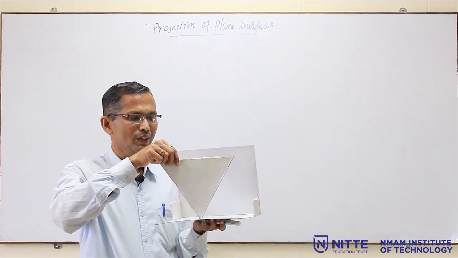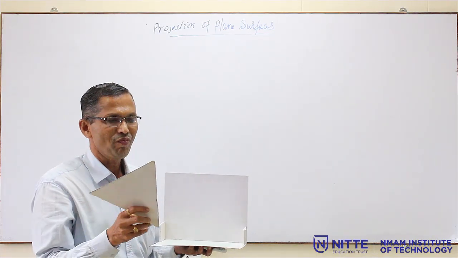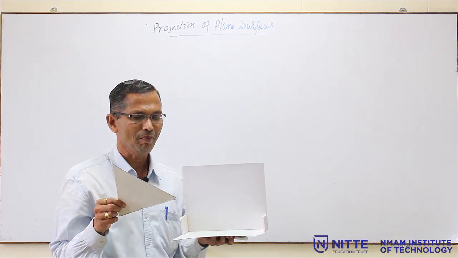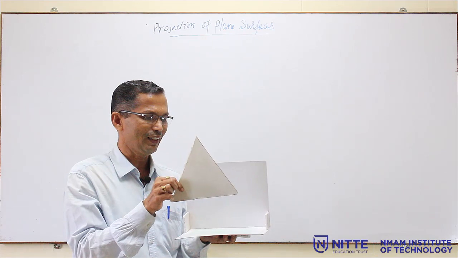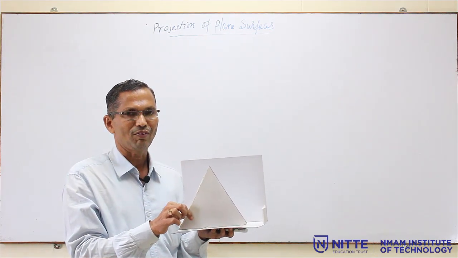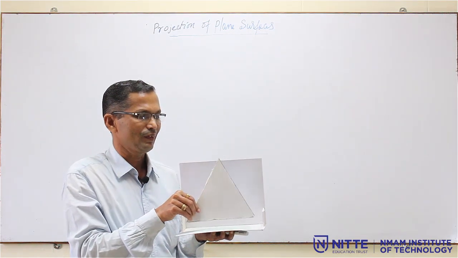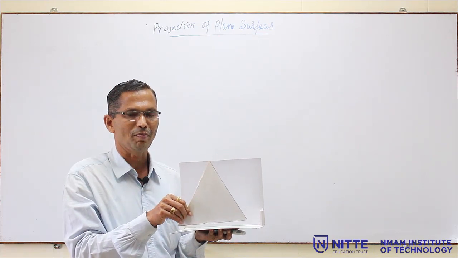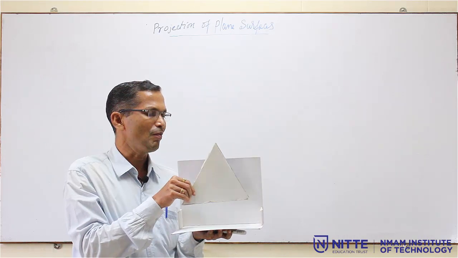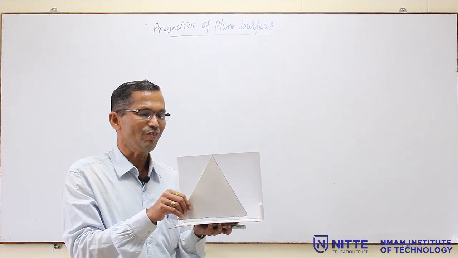Now, what are you going to solve here, or what is that actual drawing? Now, if I keep any plane surface, for example, this triangle, on HP with one of the sides, and the lamina is parallel to VP, it should be parallel to VP. Then what is the front view now? If I keep this triangle parallel to VP like this, in this position, what is the front view?